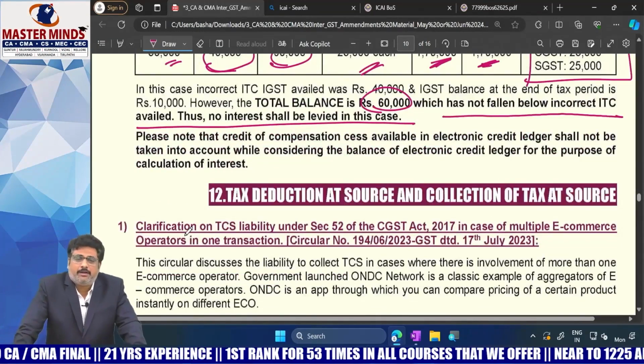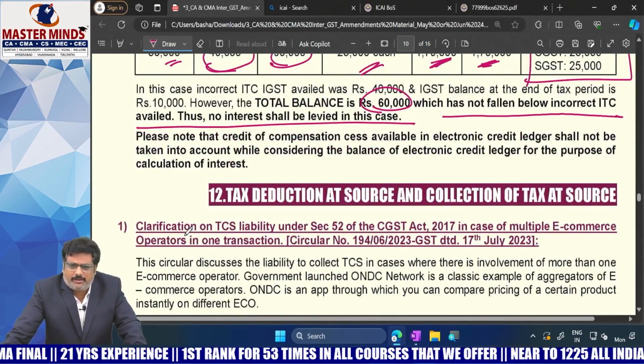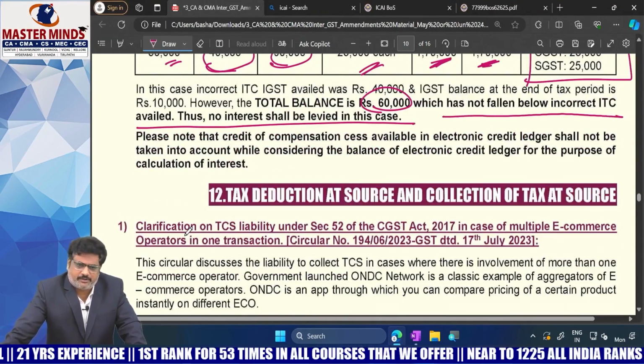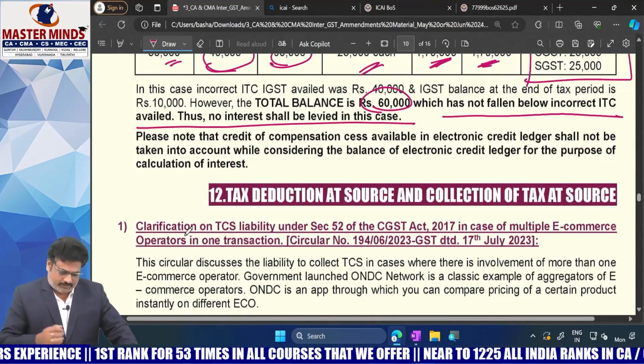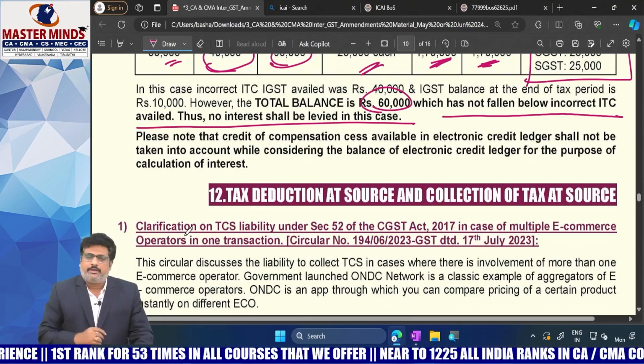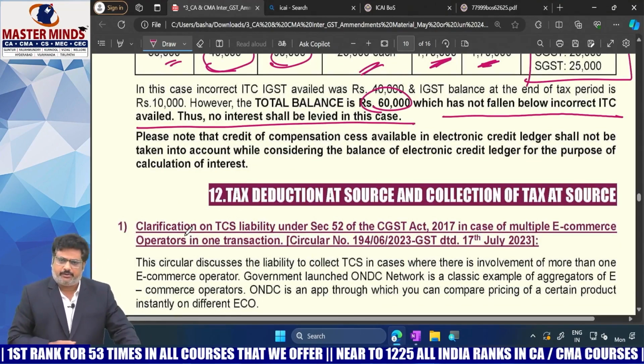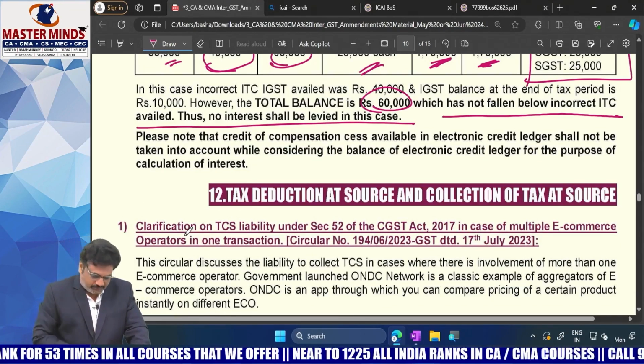Another thing, even though it is not covered, actually we covered the most important things from the examination point of view. A few things are left out. One thing you need to remember is with respect to the composition scheme.